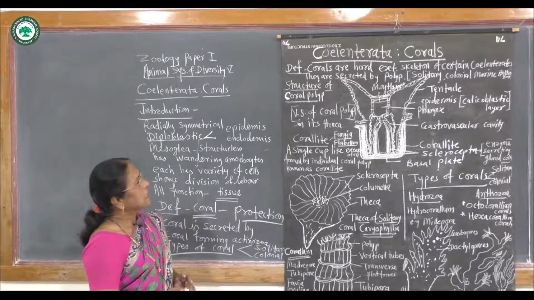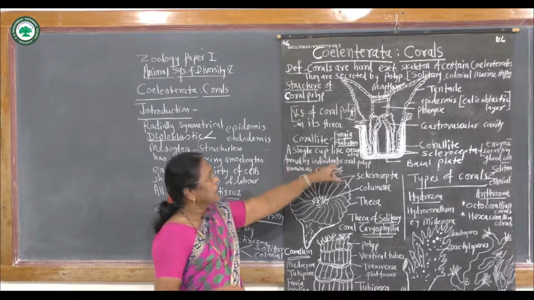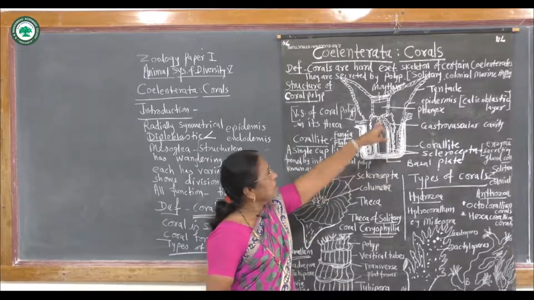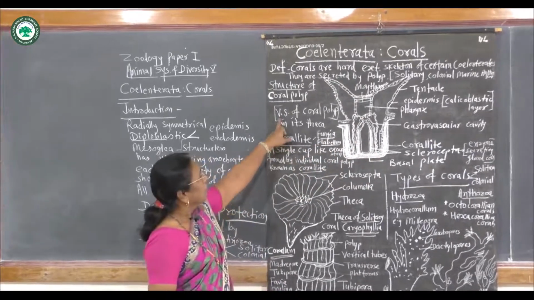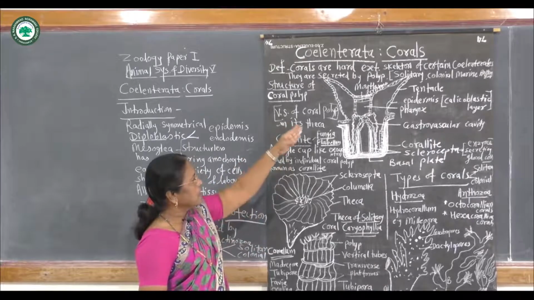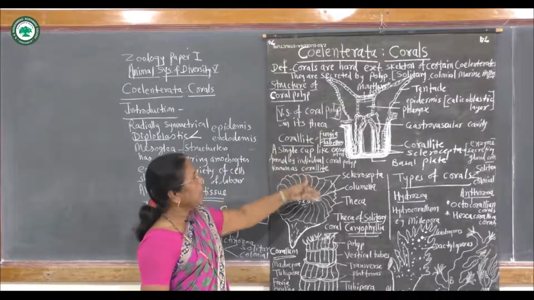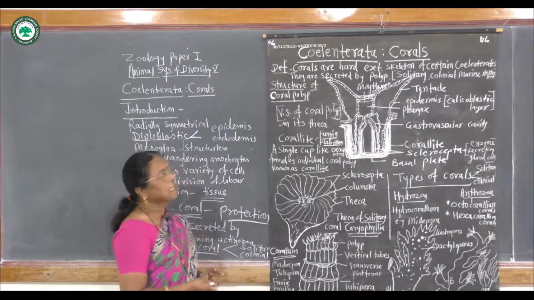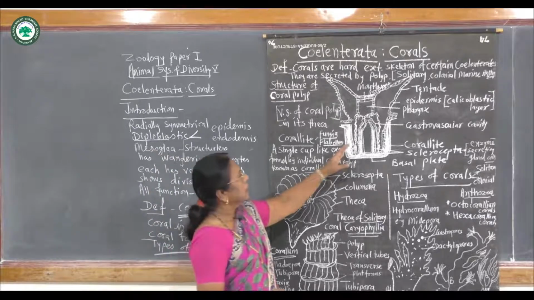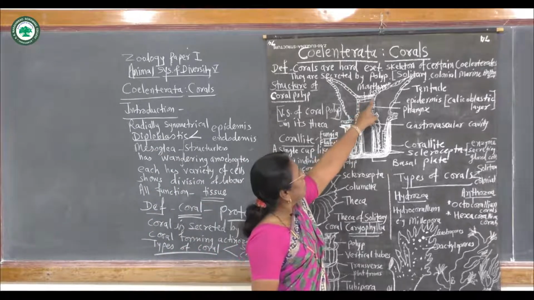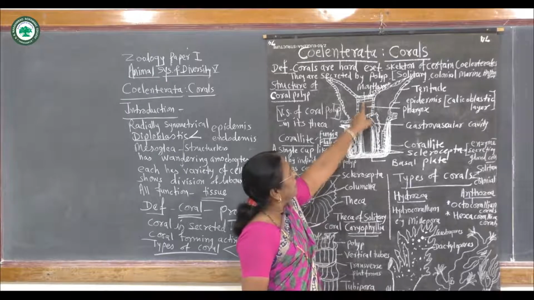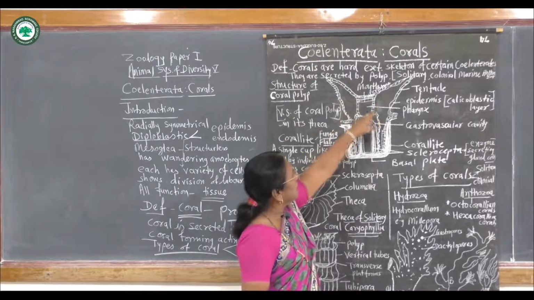Here, this is a single polyp, a V.S. of a coral polyp, a single polyp showing a V.S. in its theca. See here, this is the mouth of a polyp which is surrounded by numerous tentacles.